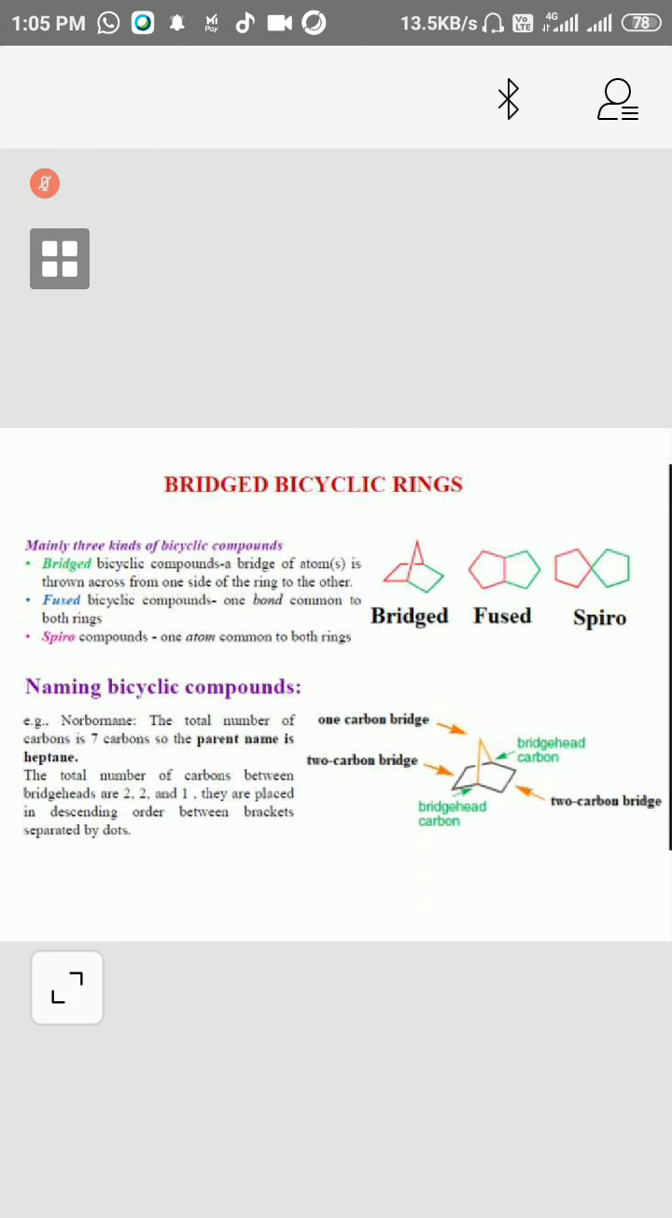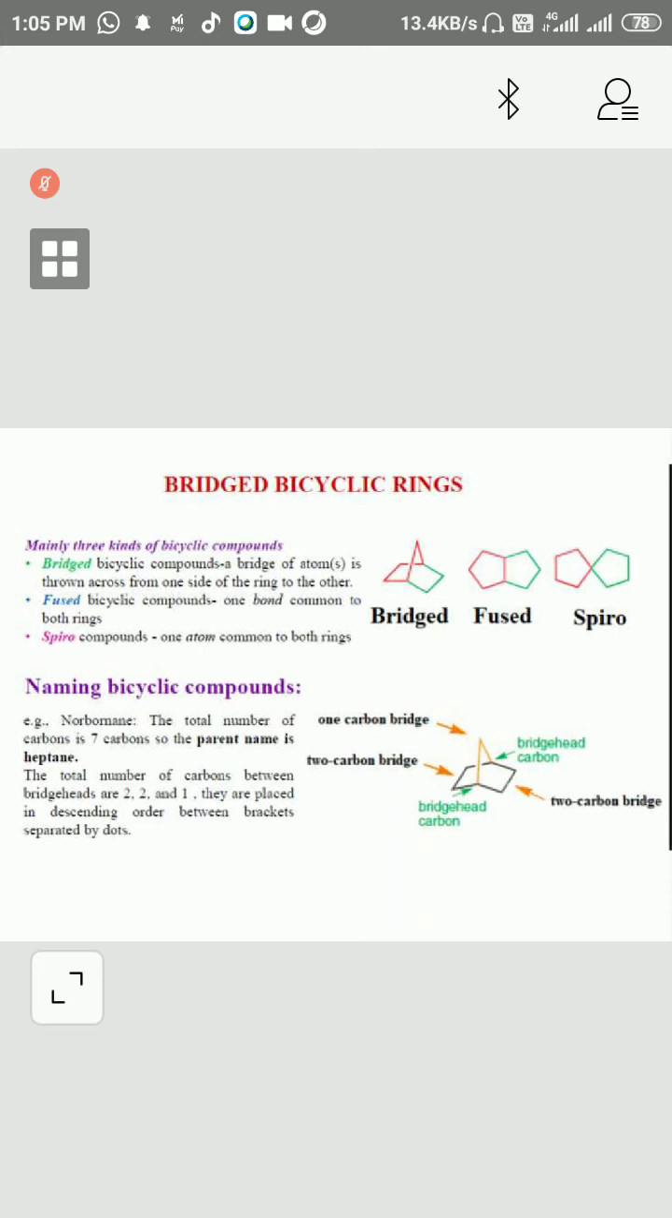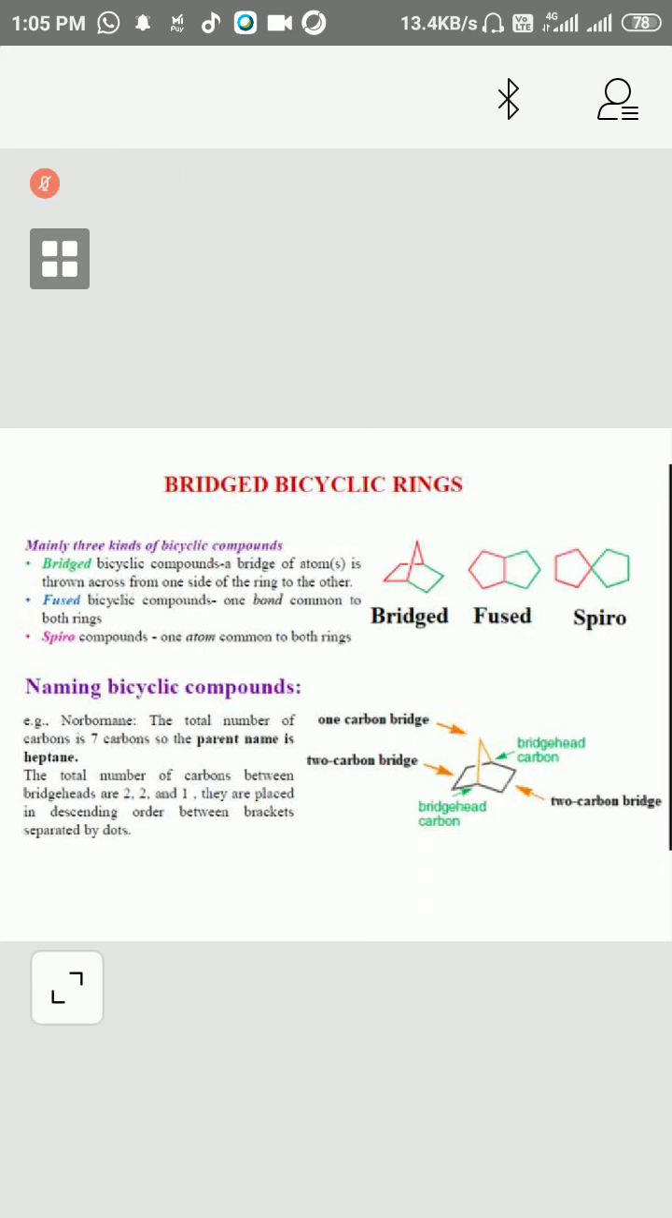Here is an example of a bridged system, with a bridge of atoms. This one is the bridge, so this is a bridged system. This is a fused system, where one bond is common. In spiro, one atom is common. So these are three systems, three examples. Now, how do we name this kind of system?